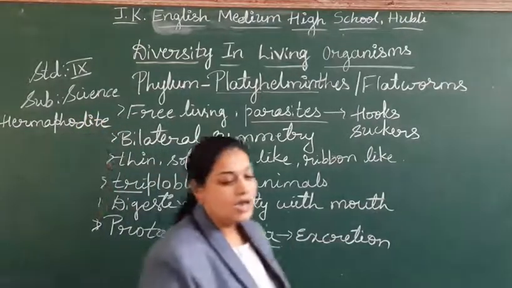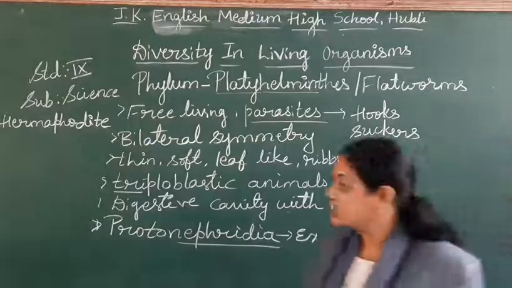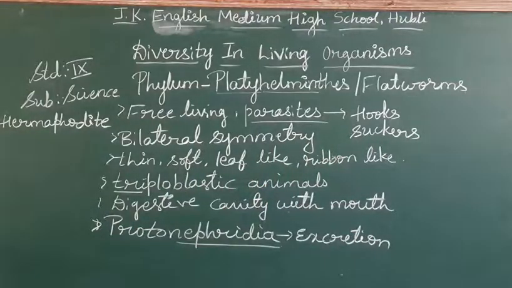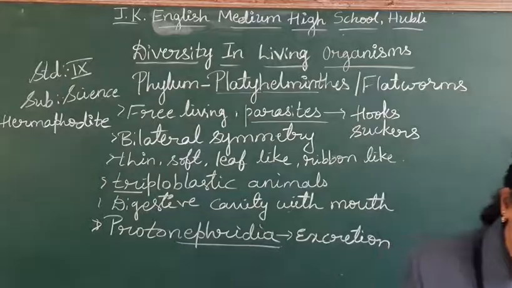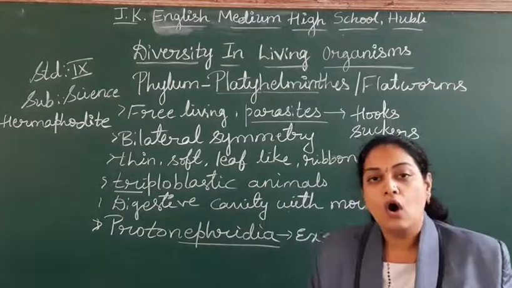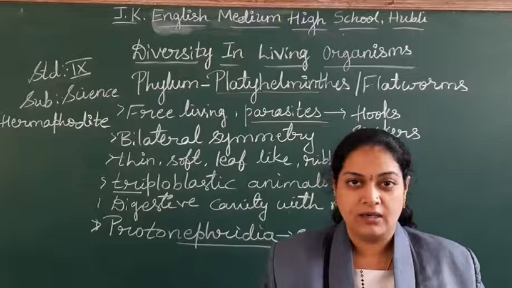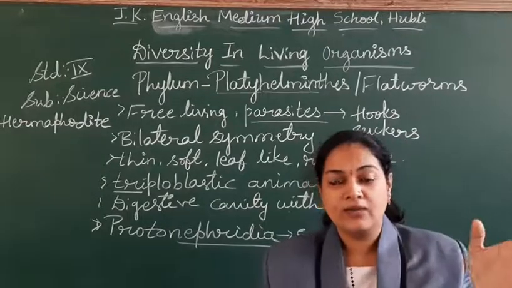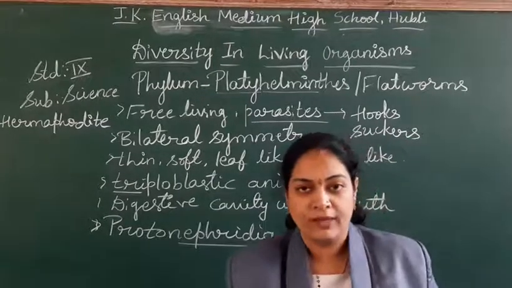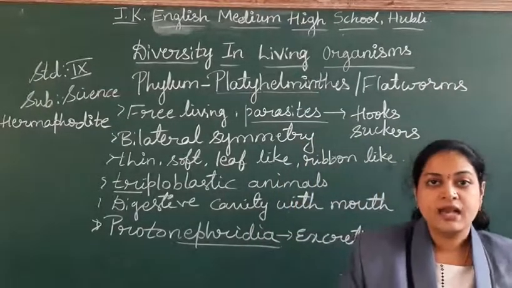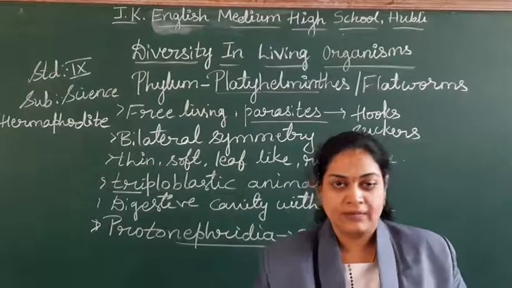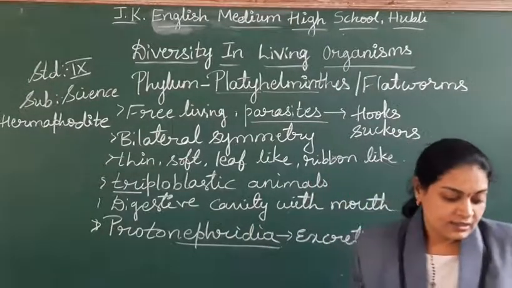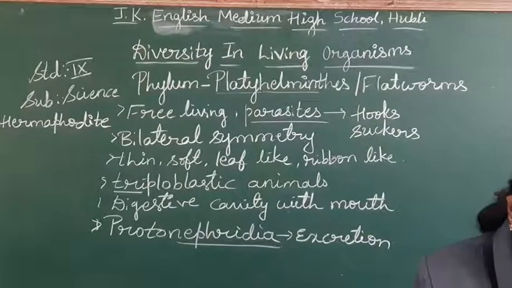These are hermaphrodite. Can you see till there, students? Yes. What is the meaning of hermaphrodite? Means both the male and female reproductive organs occur in the same individual. You can't differentiate male flatworm, female flatworm. We don't find. Both the reproductive organs are present in the same body. So that is the meaning called as hermaphrodite. Okay. So simple type of reproduction we find.